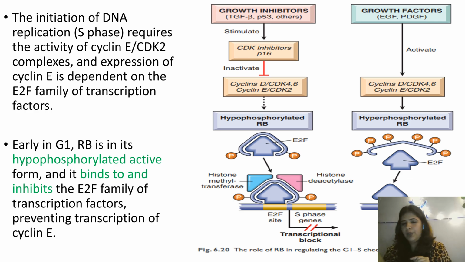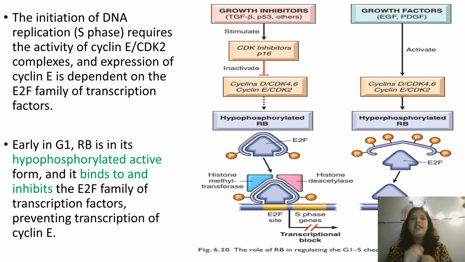Now, if you remember the pathway, how does replication happen? You have transcription, translation, and all that, right? If you remember your +1, +2. So, there are elongation factors. There's a promoter site, there's an elongation site on the DNA, and E2F site, where the E2F elongation factors have to come and attach. But active RB has held E2F close to itself. So your transcription is not happening.